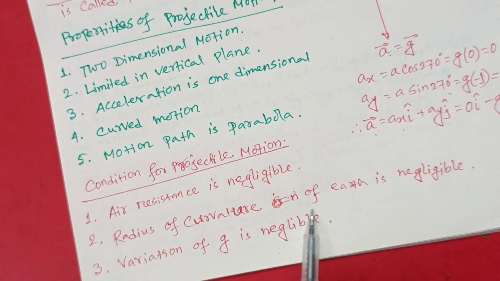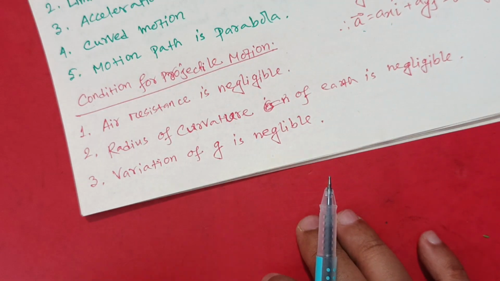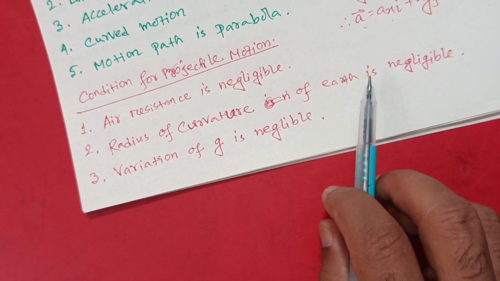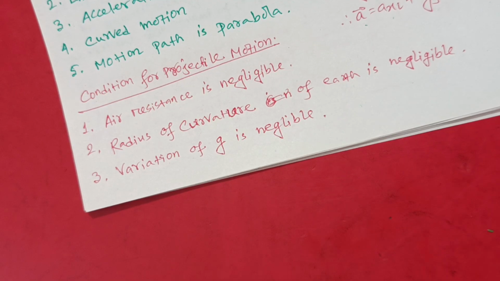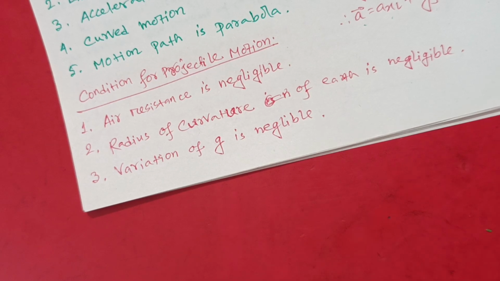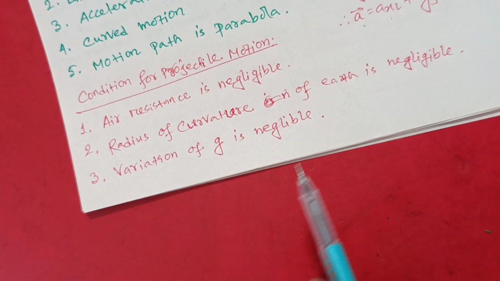And the radius of curvature of earth. You know, the earth is spherical, so the radius of curvature of the earth is negligible, because it is only a planar part of the earth, so that the distance of the object is very limited, that is very small with respect to the radius of the earth.